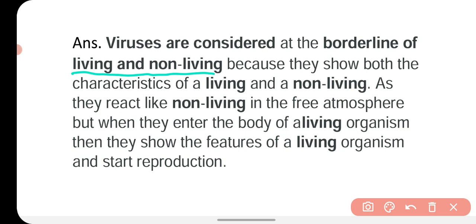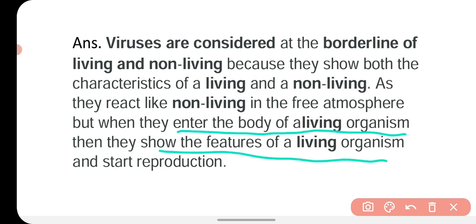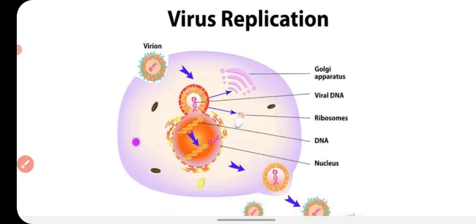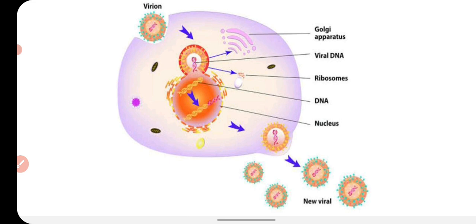When they are in the free atmosphere, they behave like non-living, and when they get into a living organism, they show the features of a living organism and start reproducing. Like you can see in this diagram, the virus is producing new viruses when it gets into a cell.